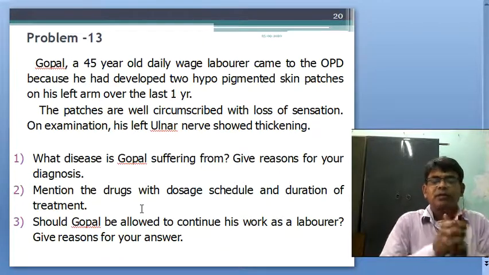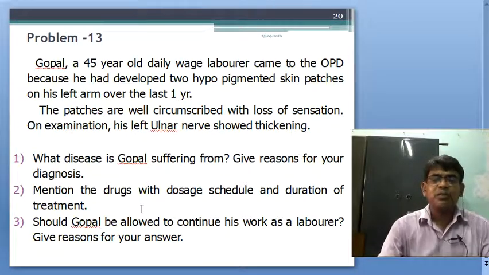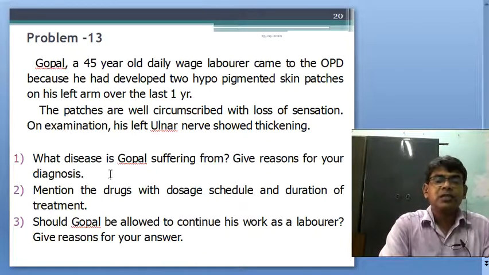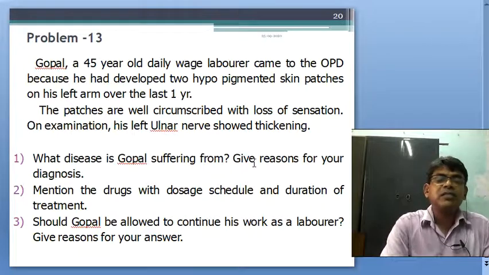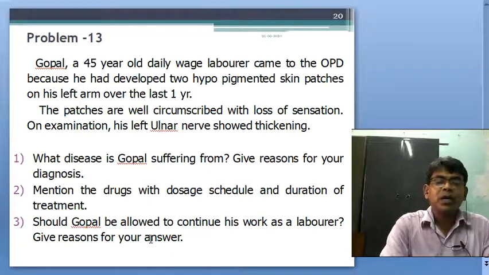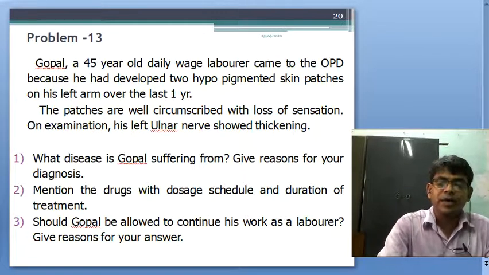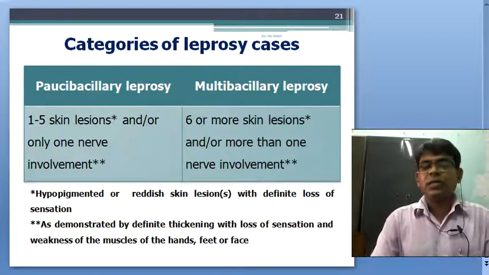Okay, my dear students, you have already guessed what the problem is. Yes, this is Gopal suffering from leprosy. Give reasons for your diagnosis. Mention the drugs with doses, schedule and duration of the treatment. Should Gopal be allowed to continue his work as a laborer? Yes, give reasons for your answer. Okay, fine. Now discuss the first category of leprosy.